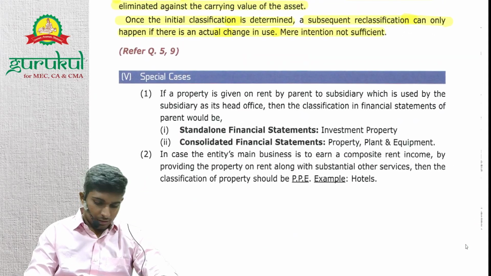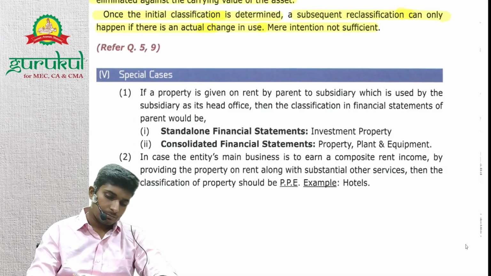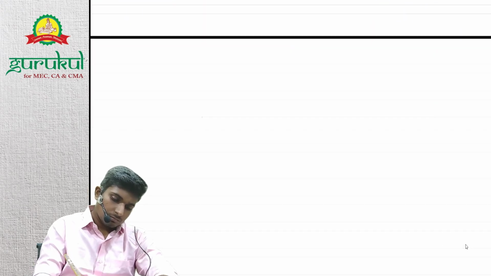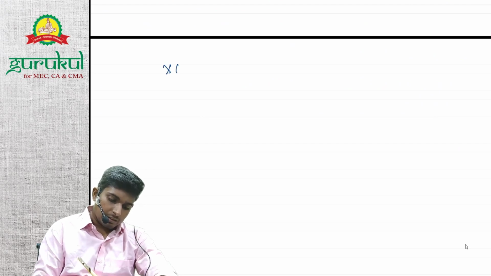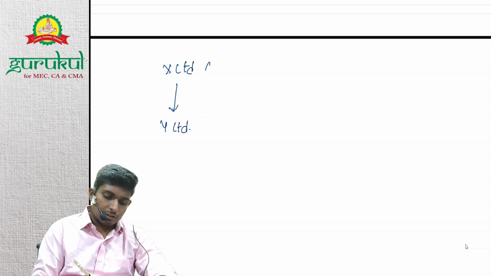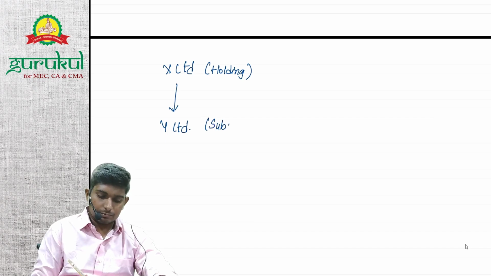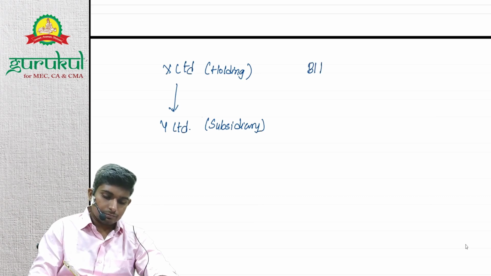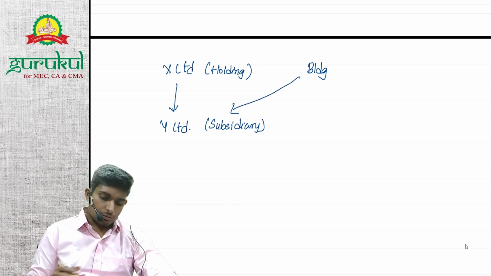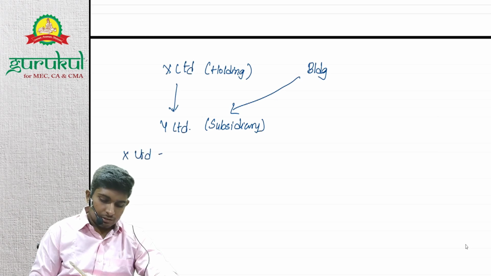Okay, so the last topic of this series. Now let's say X Limited is a holding company. It has Y Limited as its subsidiary. X Limited has one building. It's not using it currently, so it has given it on rent to Y Limited. Can it give it on rent? Yes, it can.